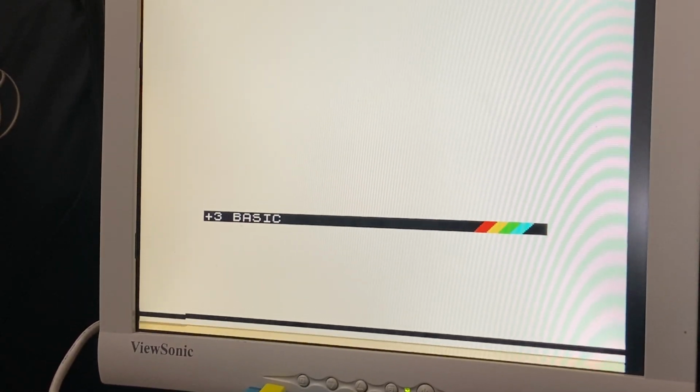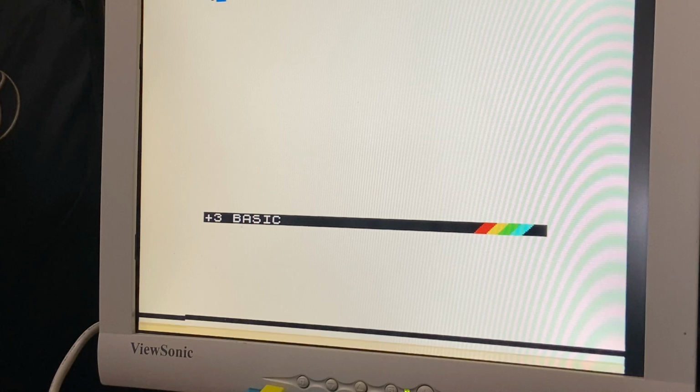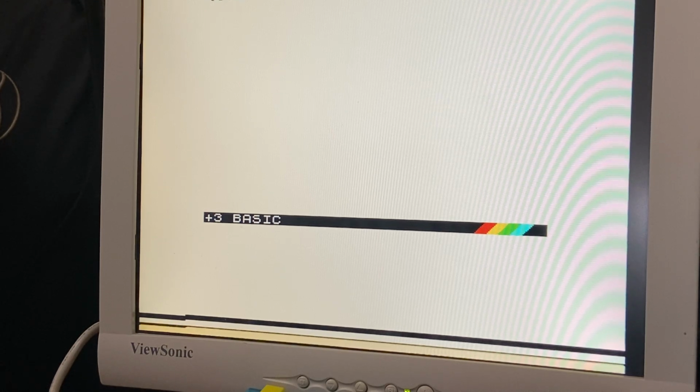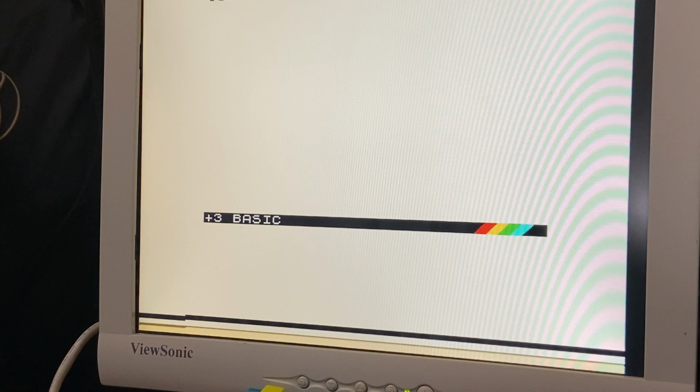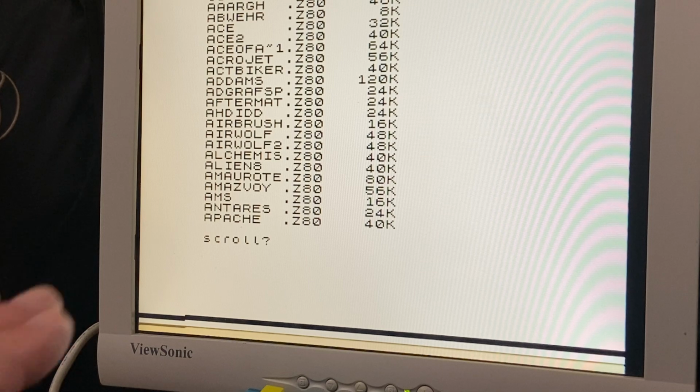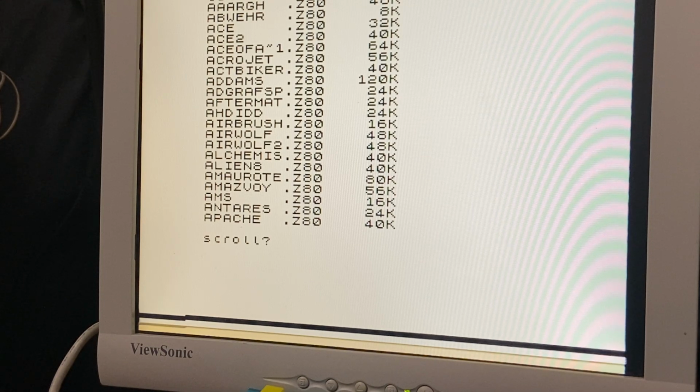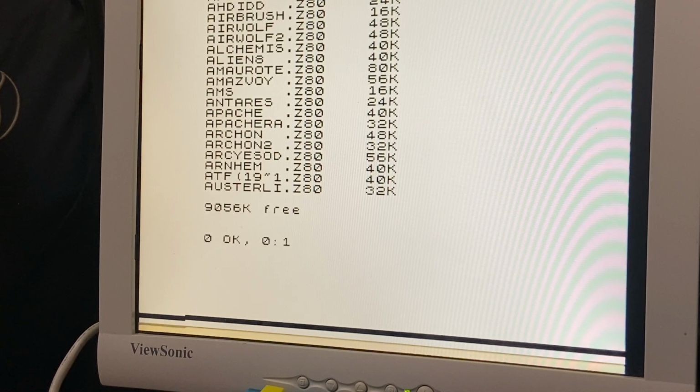What do we type in? We type in load, C drive, so there we go. Here's the C drive. We can see what's on the C drive by typing in cat, and then we've got these images that are on it. So I have no idea what ACE is, but we're going to have a little look.